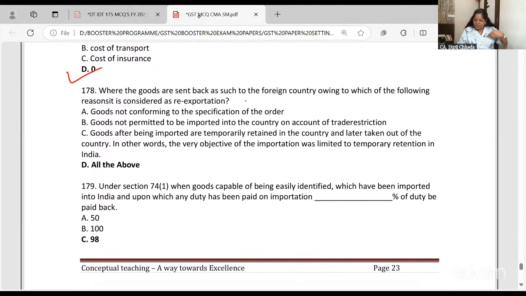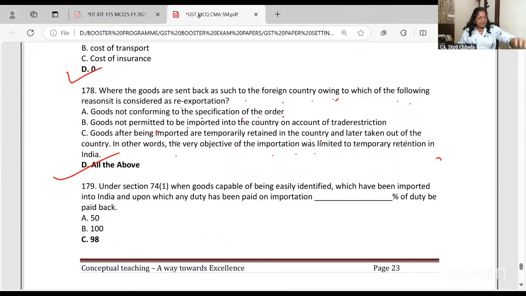Where goods are sent back to such foreign country, owing to which of the following reason it is considered as re-exportation. Look, goods not conforming to the specification of the order, then send them back. Goods not permitted to be imported. Goods after being imported are temporarily retained in the country and later taken out. In other words, the very objective of importation was limited to temporary retention. Okay. In all these cases, you can re-export the goods.